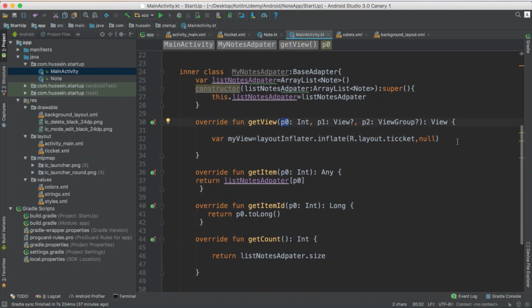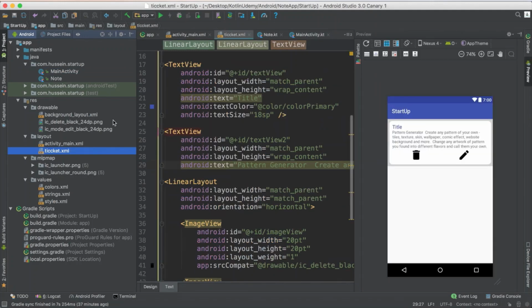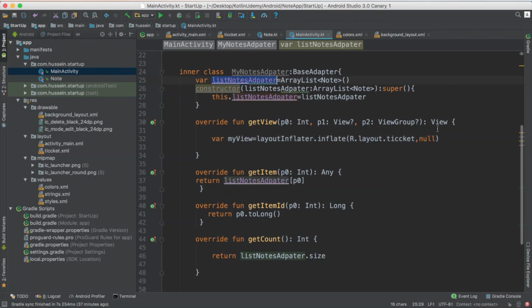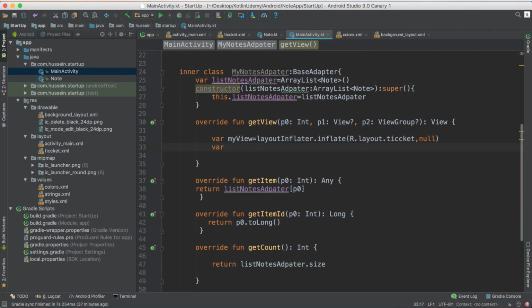So you get it now. Now I need the element that I want to add here. Now my view will represent this ticket in the code. So now I want to get the element. I have it here. I say, hey, where's my element? I say a variable like the note one, or I could name it my note. Whatever element it selected, this one will be the position. If they name it position, get it as position. If they name it P0, get it as P0. Whatever they name it for you, just take the name. Okay, now I have the view. I have the item that I want to display.